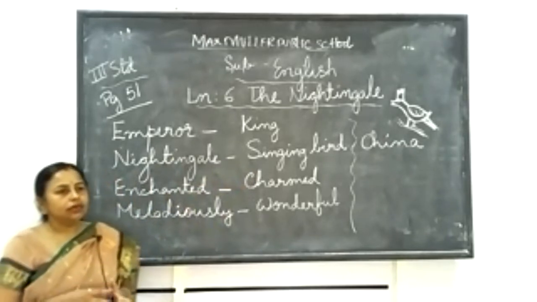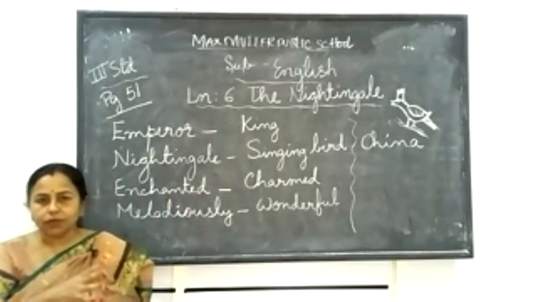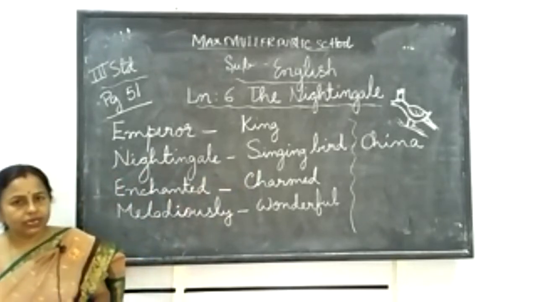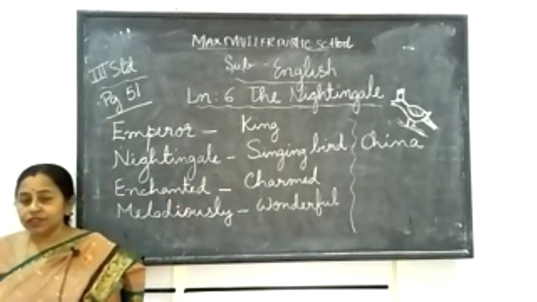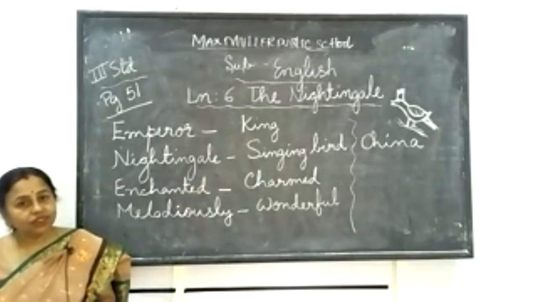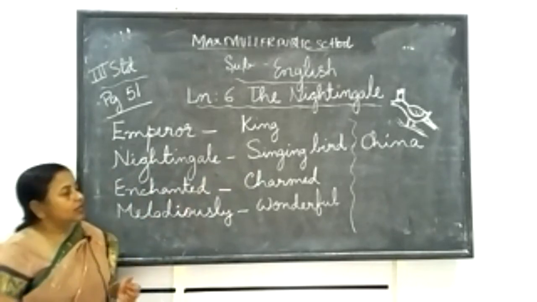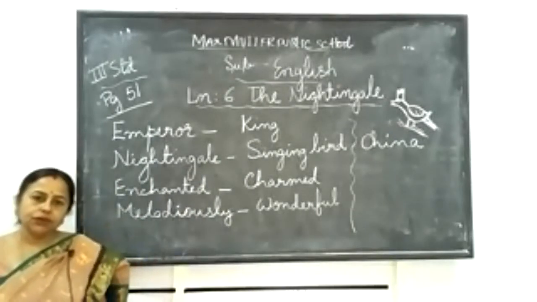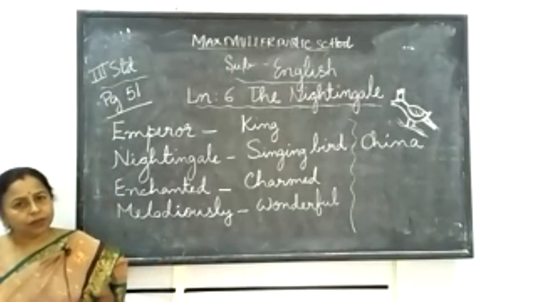One day, the emperor's servants got the bird and kept it in a golden cage. Every day, morning to evening, it used to sing for the emperor and he was very happy. The emperor was very happy with that bird's song. Every evening they used to release the bird, and the next morning it used to come back once again. So it was a routine.